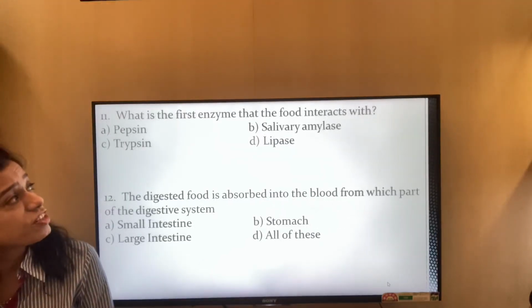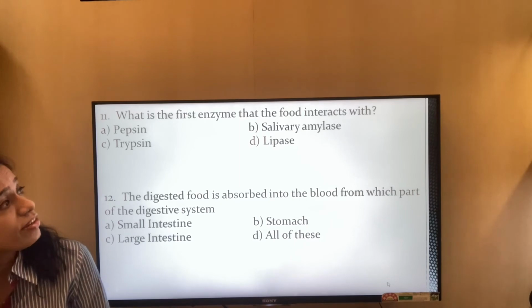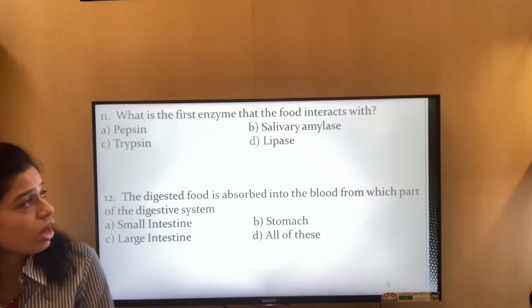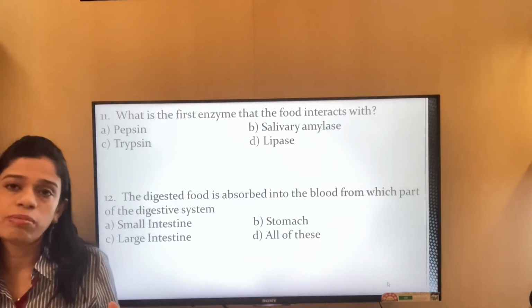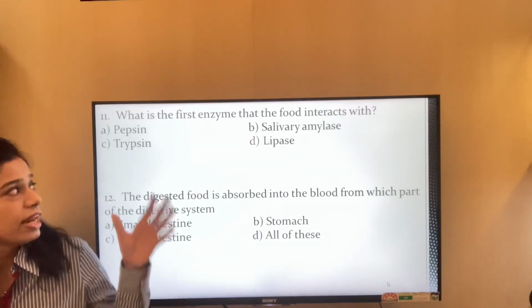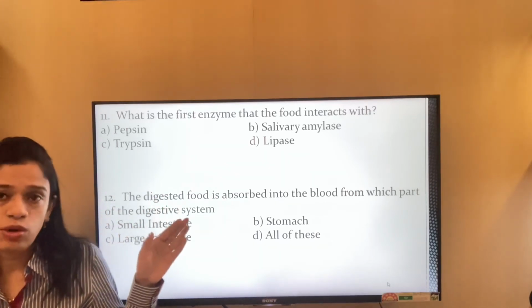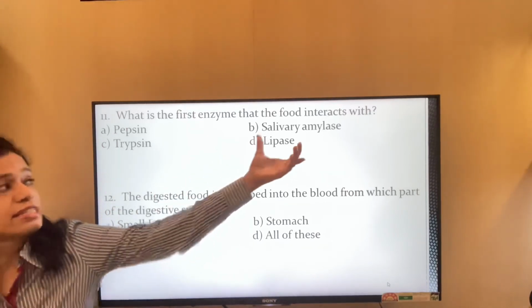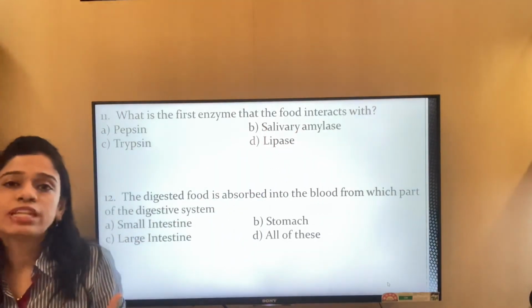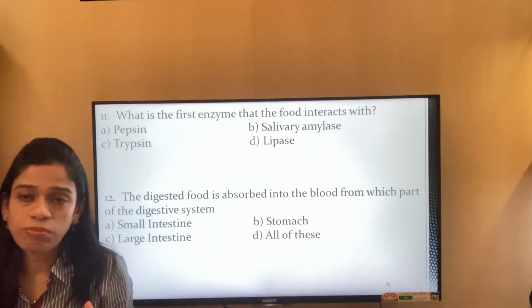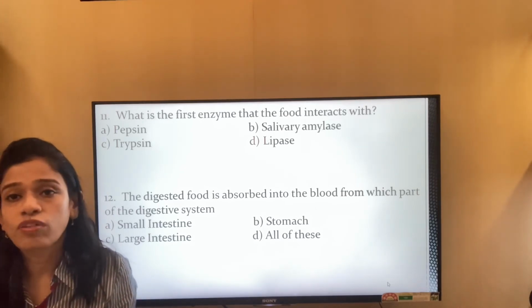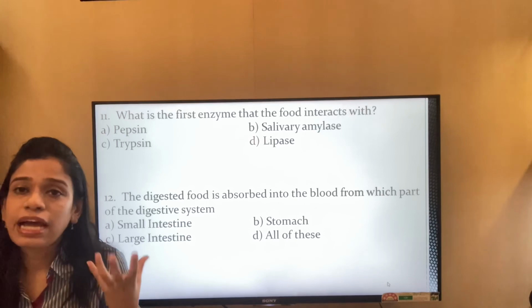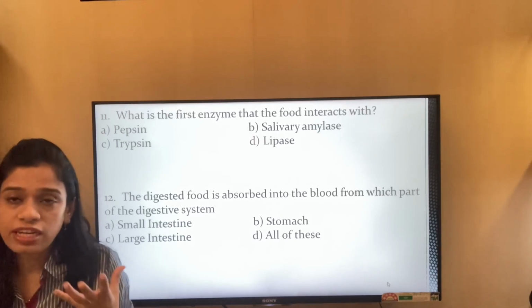Next, what is the first enzyme that the food interacts with? Is it pepsin, salivary amylase, trypsin, or lipase? This is a very easy question if you remember. Even if you don't remember, from the options we can easily understand the answer, because the food that we take is first put into the mouth, and the mouth consists of saliva.